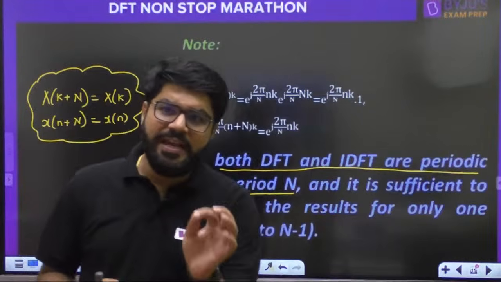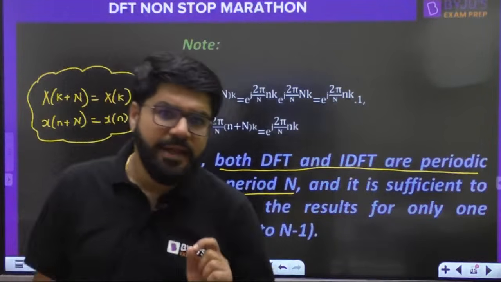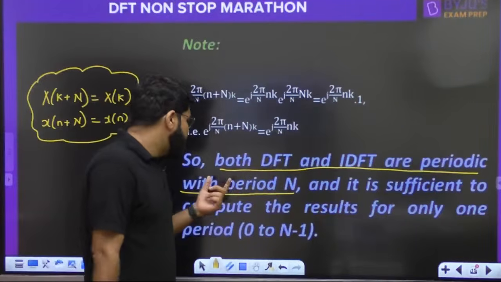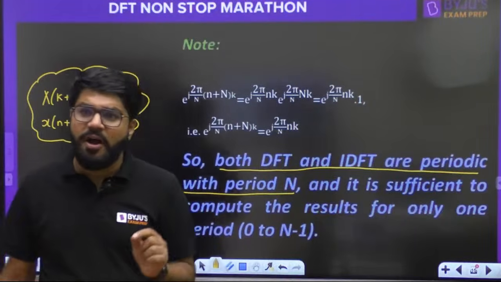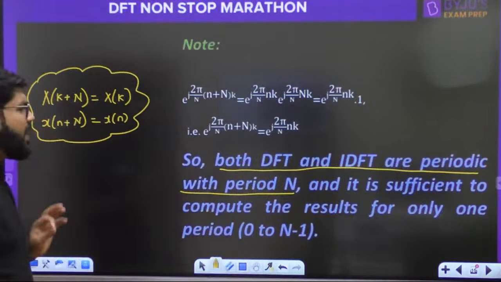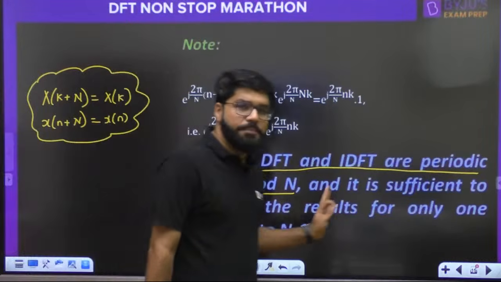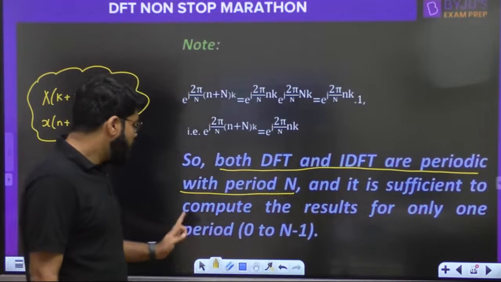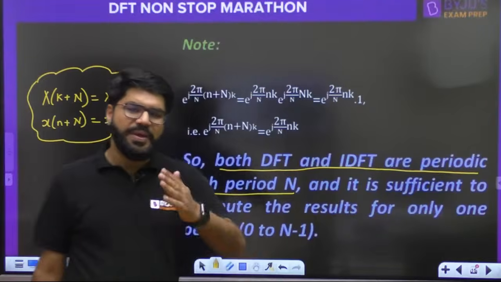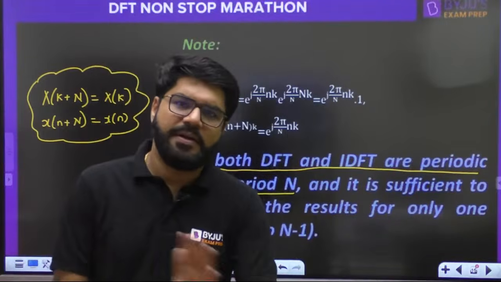Both the DFT and IDFT will be periodic having the period of n, and that is why it is sufficient to compute the results only for one period 0 to n minus 1. Rest it will be repeated.